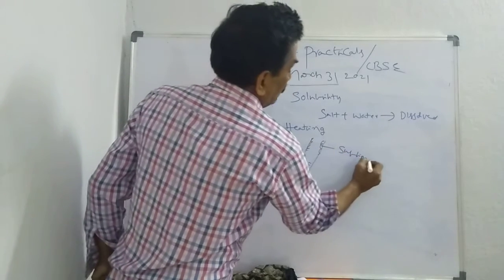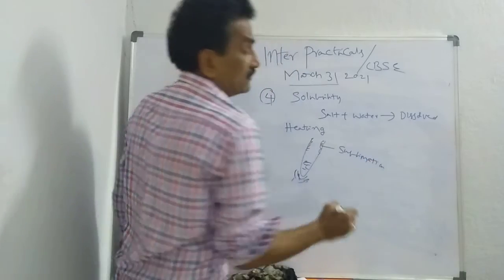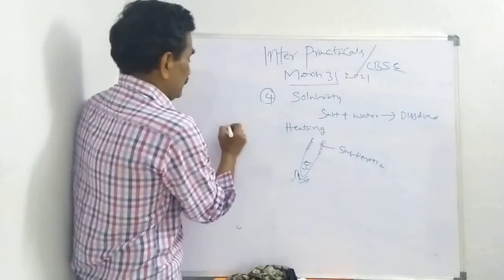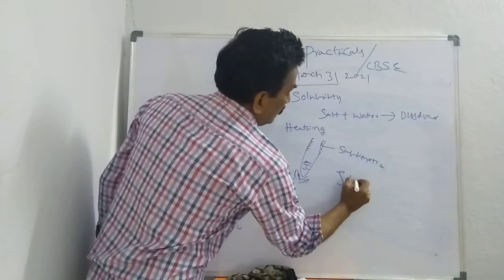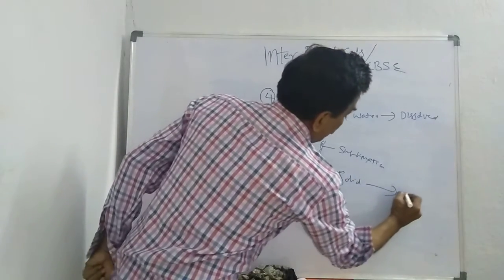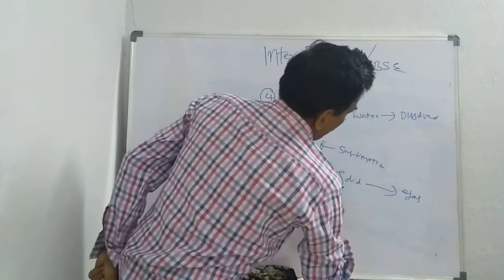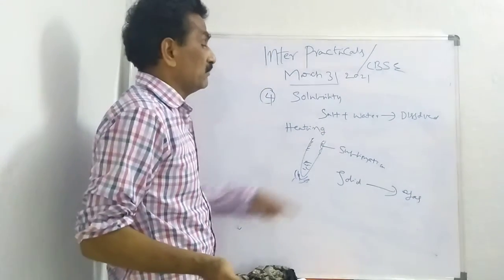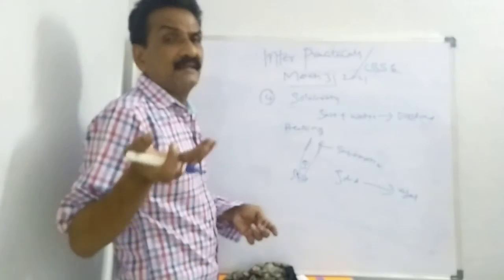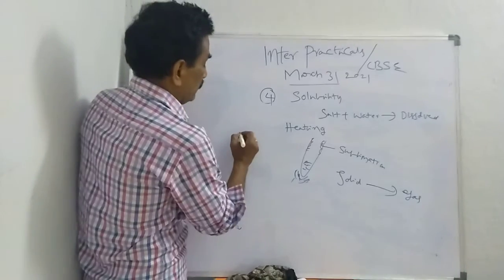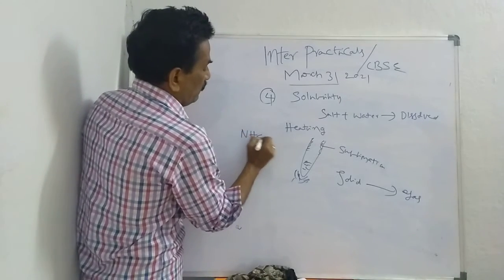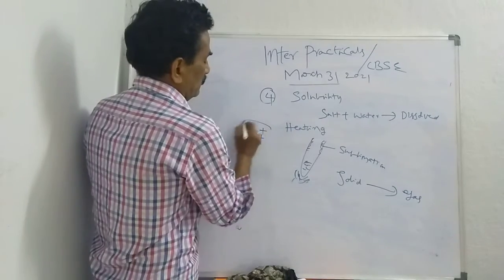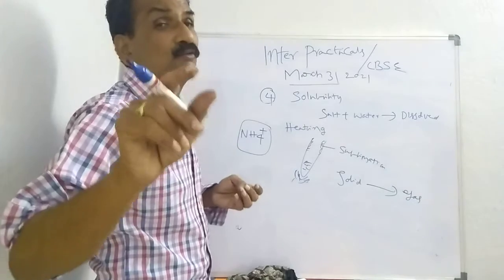White fumes may appear. A solid converted to gas without converting to liquid. Solid directly converted to gas. This phenomenon is nothing but sublimation. Benzoic acid, camphor, ammonium salts. Kindly keep it in mind. Examples of sublimation: ammonium salts. Ammonium cation will undergo sublimation.